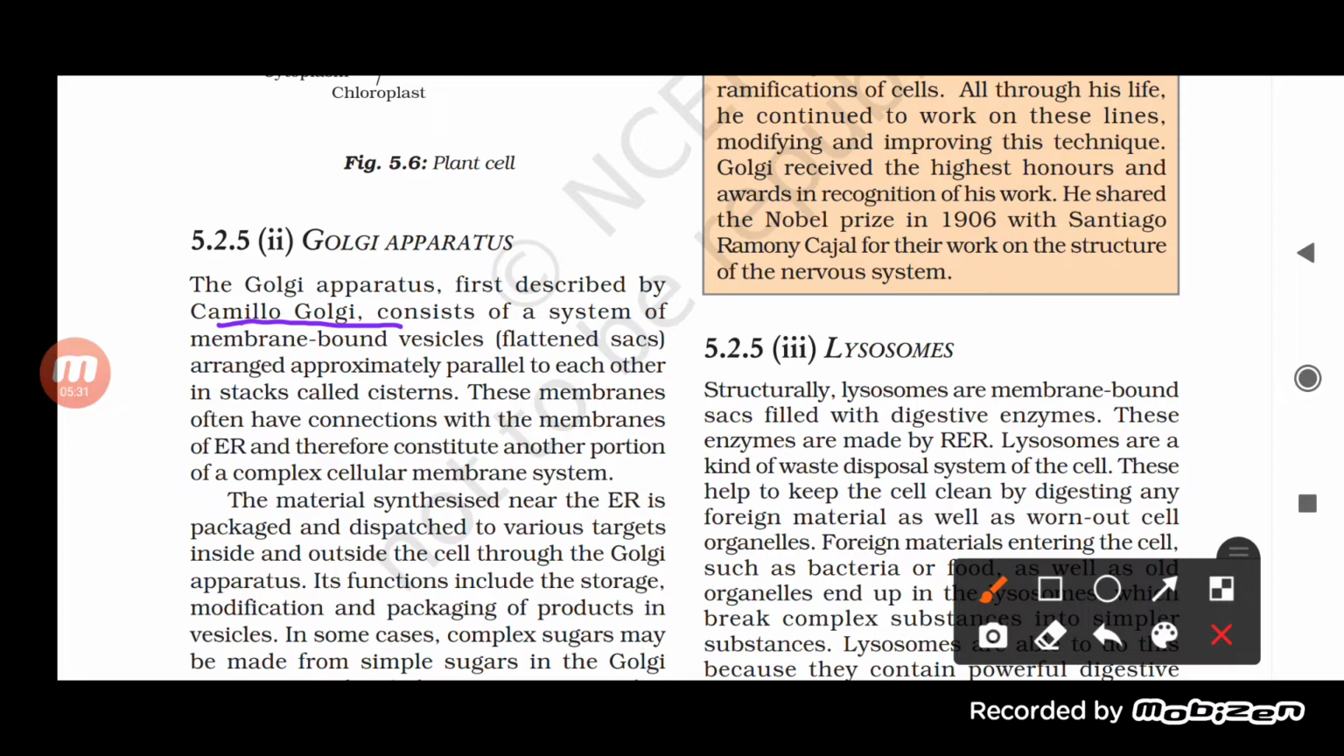That we call a cisterna. So remember, whenever cisterna is asked, you will write: membrane bound vesicles, flattened sacs, arranged approximately parallel to each other in a stack, that is called a cisterna. These membranes have a connection with the membranes of the endoplasmic reticulum, and therefore we can say that this constitutes another portion of the cellular membrane system. So first of all, you must know the different parts of the Golgi apparatus.